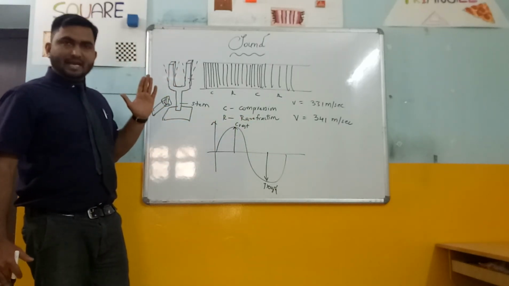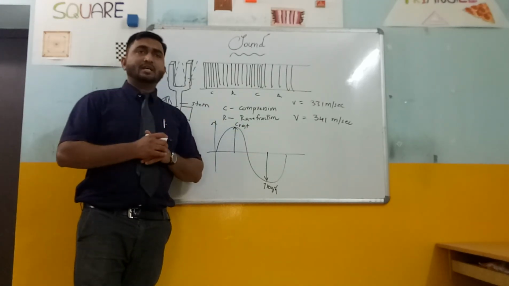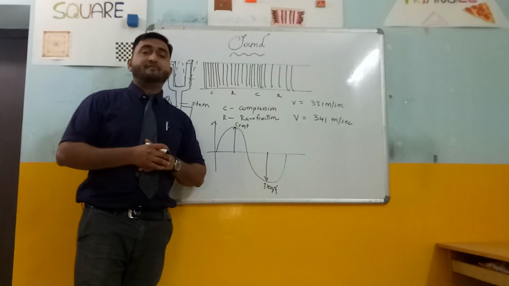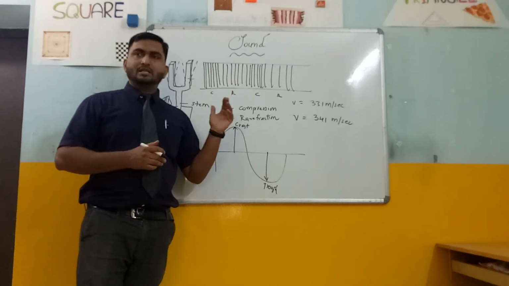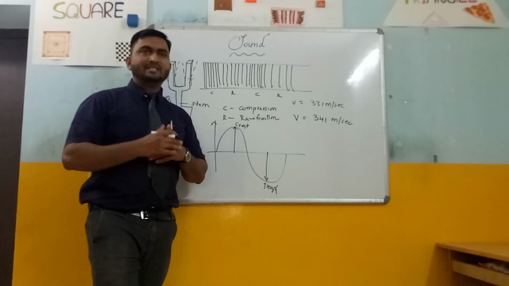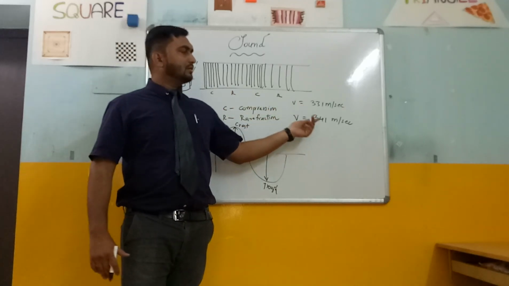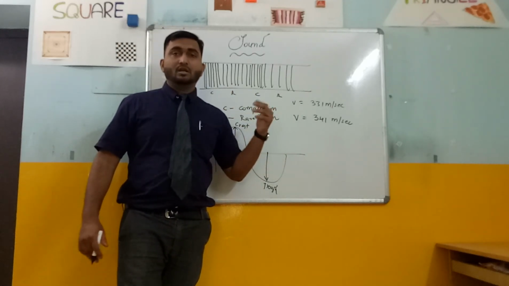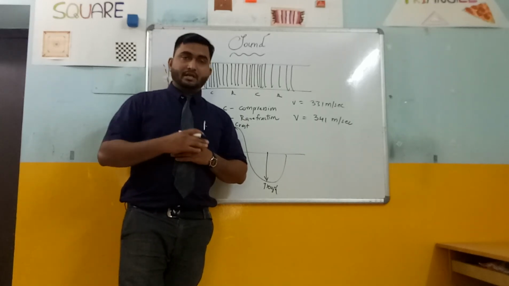Among solids, liquids, and gases, solids have the highest velocity. For example, in aluminium it is approximately 1500 meters per second. Whereas in water it is quite a bit lesser than this, 1200 or 1000 sometimes, based on the liquid we use. And in gases, it will be 331 or 341 based upon the temperature. So as the temperature increases, the velocity of sound also increases.